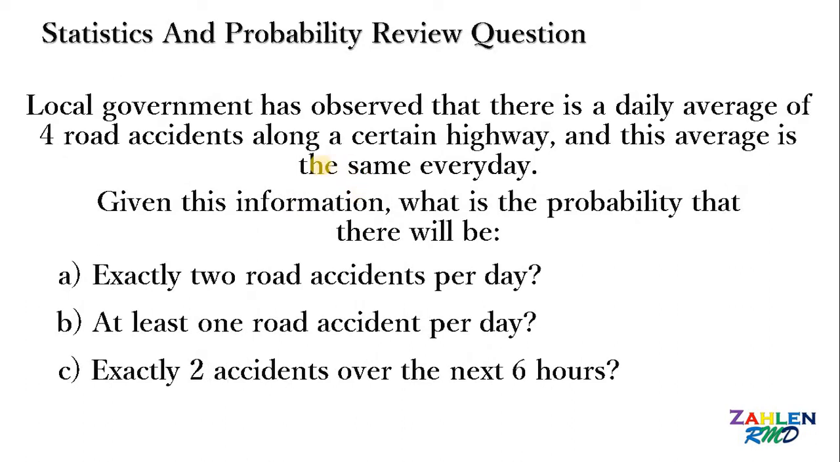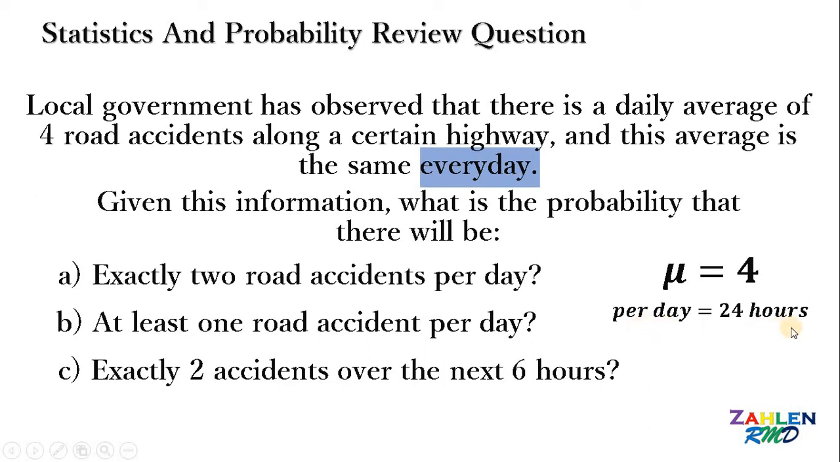Now, we will use this concept to answer our question. But before that, let's take our given. So again, local government has observed that there is a daily average of 4 accidents along a certain highway. Therefore, these 4 road accidents is our mean because this is the daily average. So we have mu equal to 4. And we take note that this will happen every single day. And we know in a day we have 24 hours. We will use this concept later on.